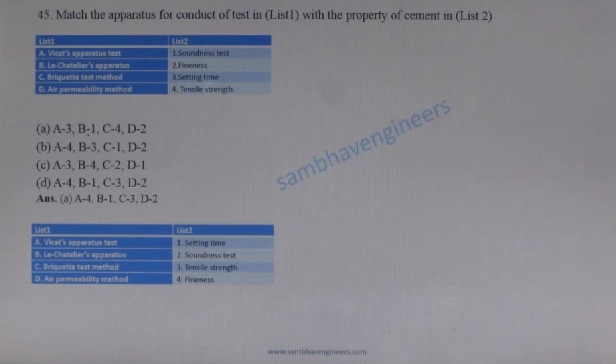Le Chatelier apparatus is used to determine unsoundness due to lime. Briquette test is used to determine the tensile strength of cement, and air permeability method is used to determine the fineness of the cement. So option A is the correct answer.